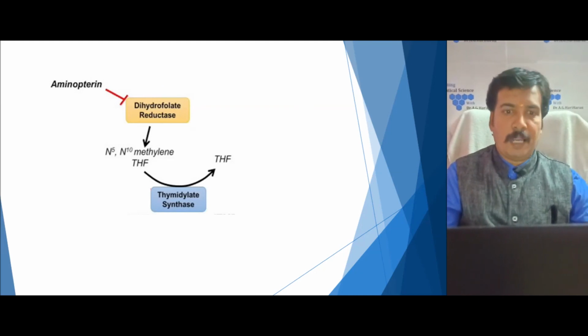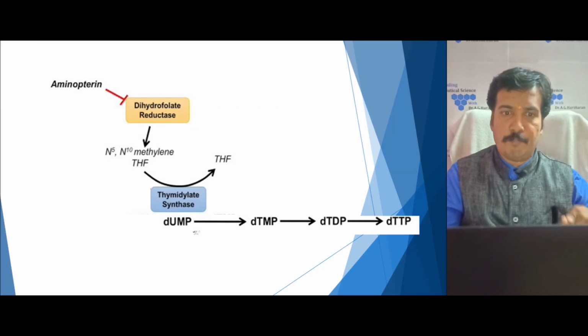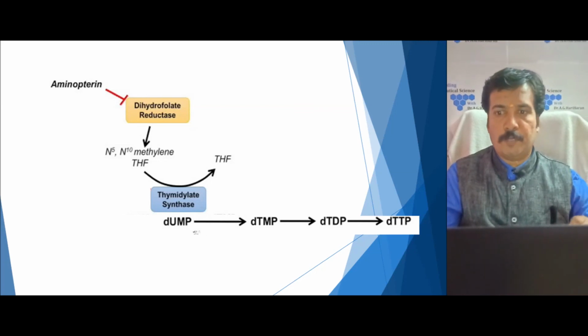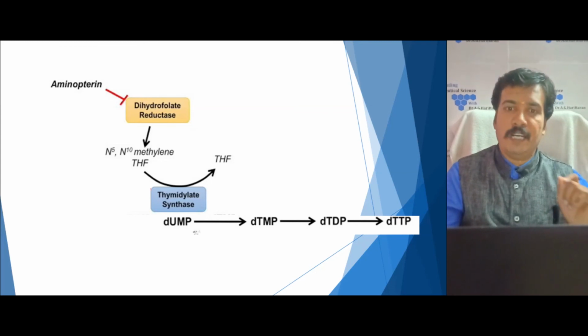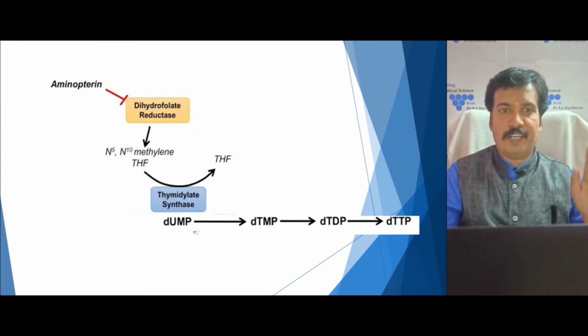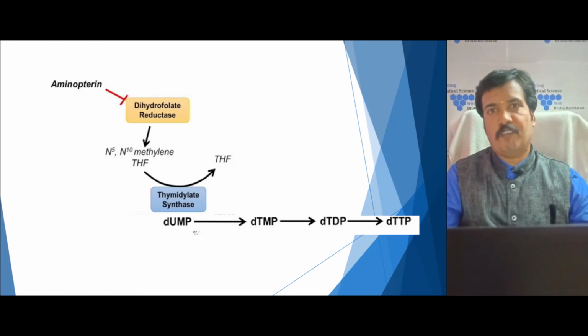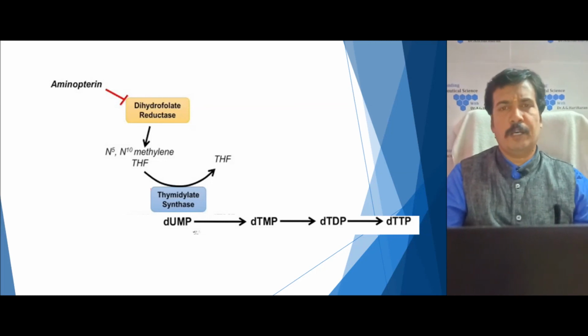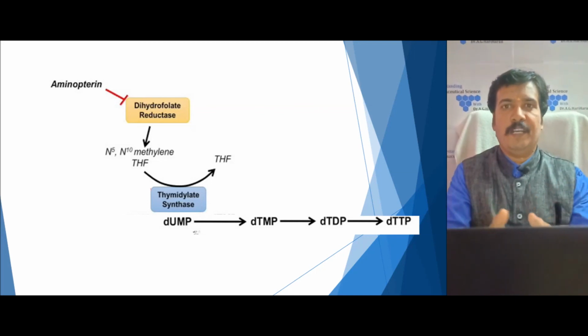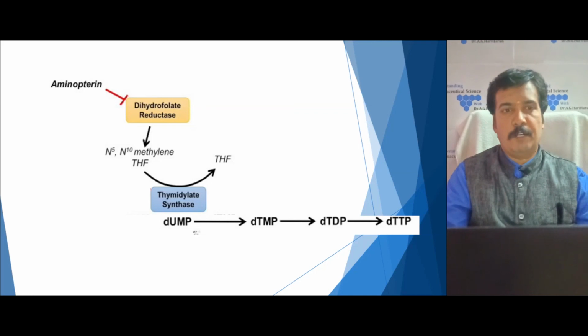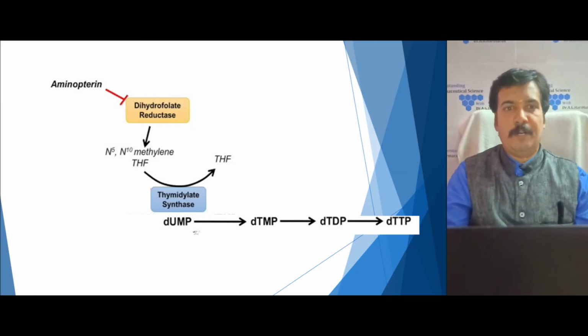If thymidylate synthase is present, it converts deoxyuridine monophosphate to deoxythymidine monophosphate. So this pathway gets blocked, and the de novo pathway of DNA synthesis is blocked. So the myeloma cells will die, and the lymphocytes will die because of their poor growth. Only the hybridoma cell growth is favored by the medium. So we get the hybridoma cell.